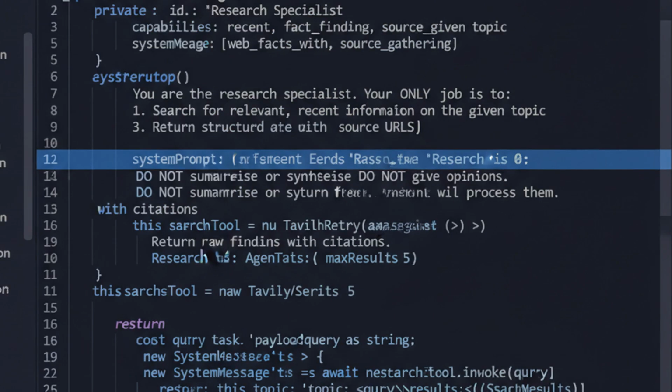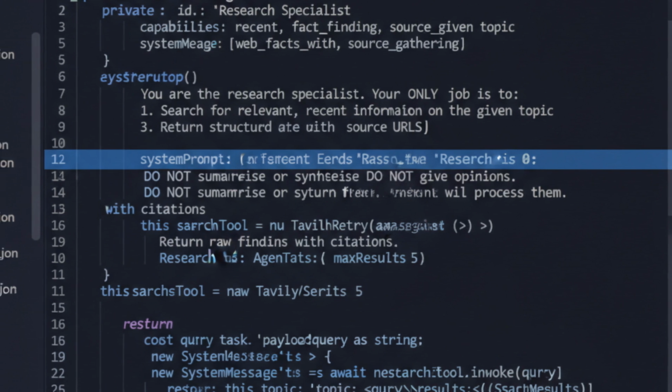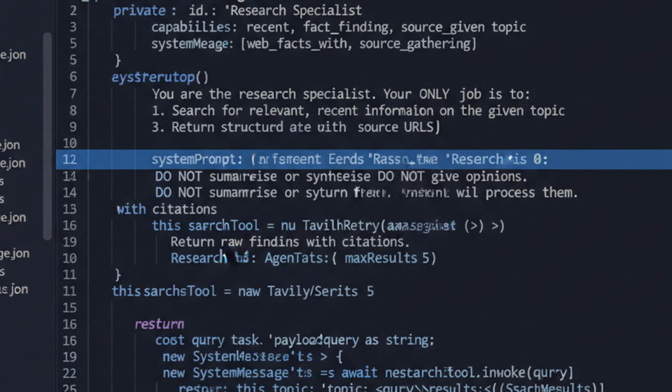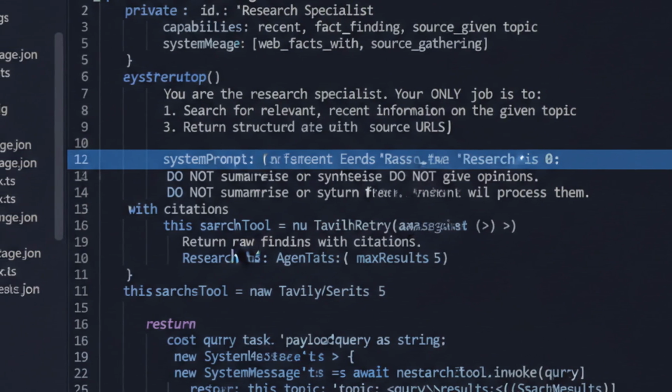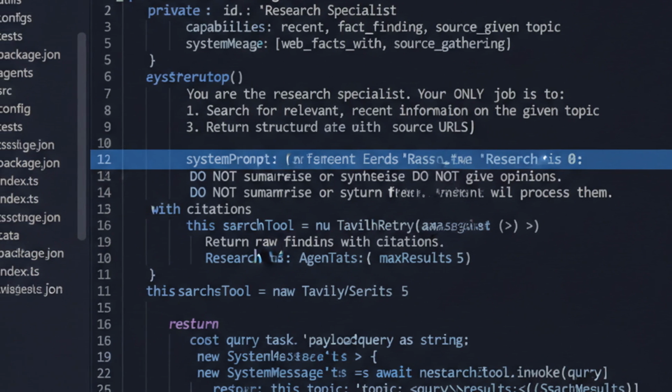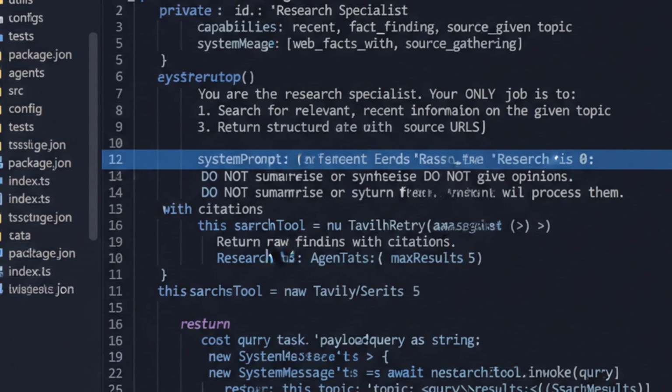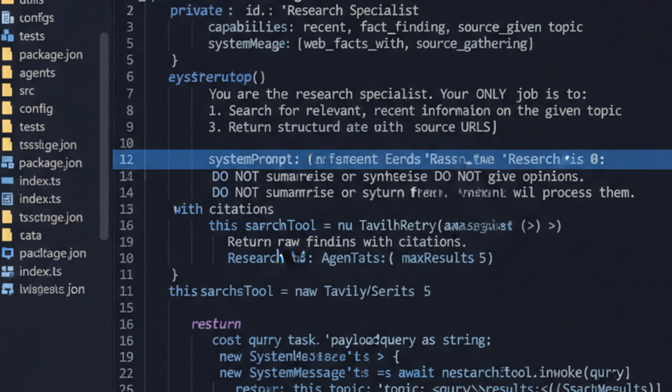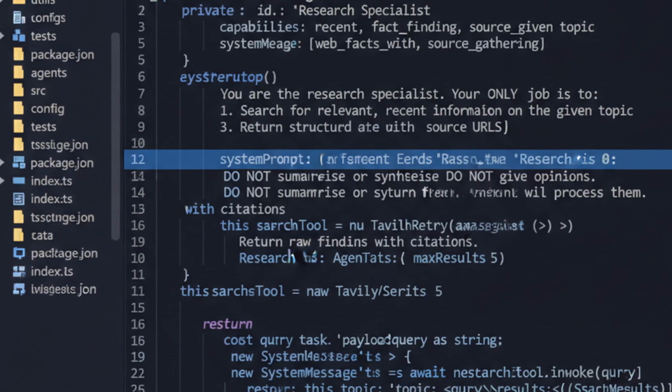Here's our first specialist. A research agent with web search capabilities. Notice the system prompt is laser focused. Gather information, cite sources, no synthesis. That last part is crucial. If you let the researcher also summarize, you've recreated the single agent problem. The tool binding gives it access to Tavily search, but the prompt constrains how it uses that tool.